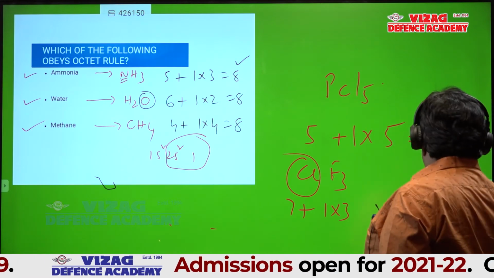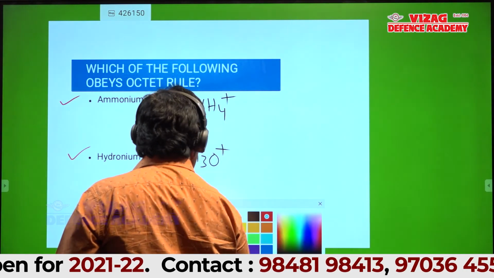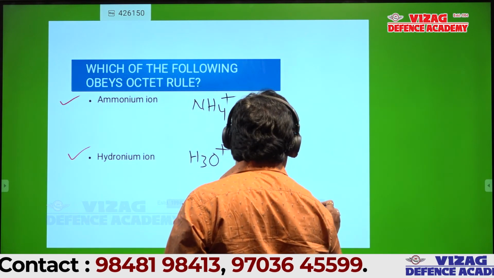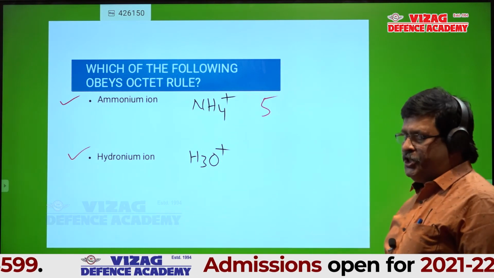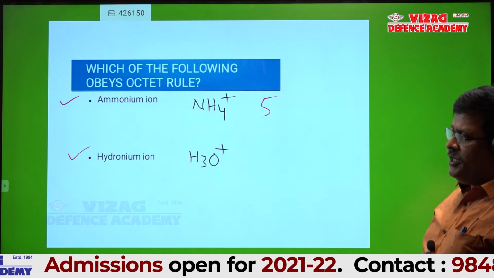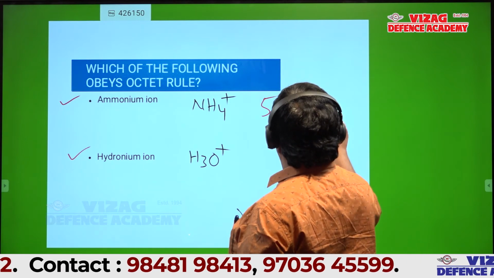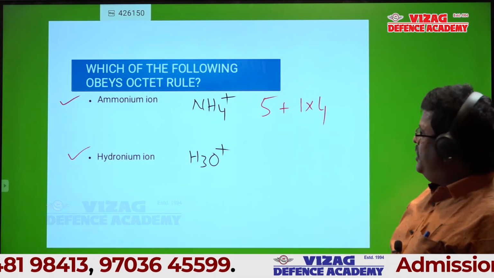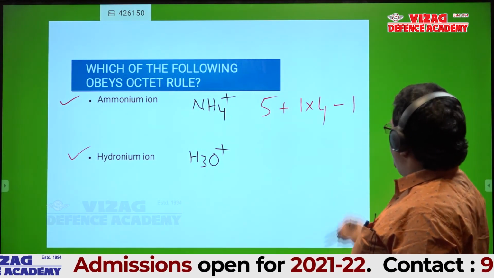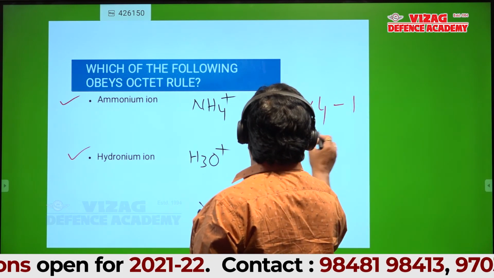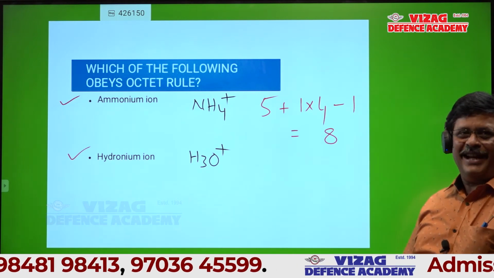Now, see this ammonium ion. What is the central atom here? N. Nitrogen is group 15 element, which means it has 5 electrons in the valence shell. It contributes 5 electrons. Each hydrogen contributes 1 electron, so 4 hydrogens contribute 4 electrons. What is the charge on that ion? Positive. It loses one electron. So totally how many electrons are there? 8, which is octet. Is it okay?